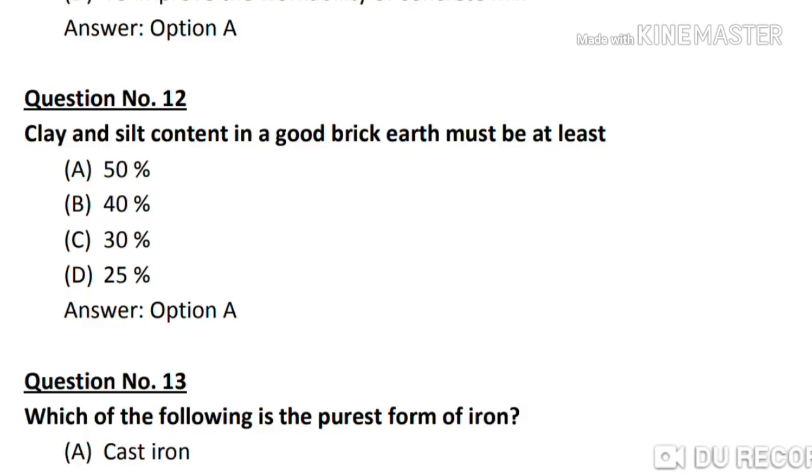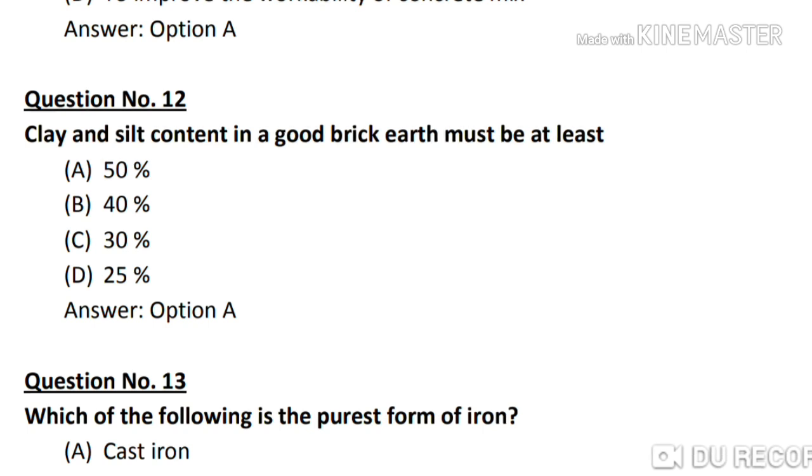Question number 12. Clay and silt content in good brick earth must be at least. Option A 50%, option B 40%, option C 30%, and option D 25%. So the correct answer is option A 50%.